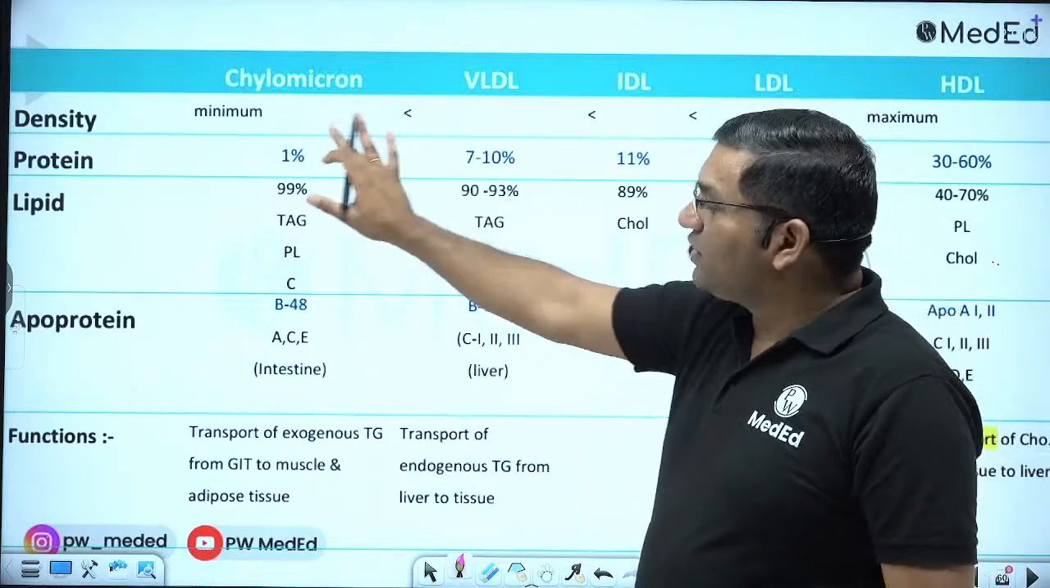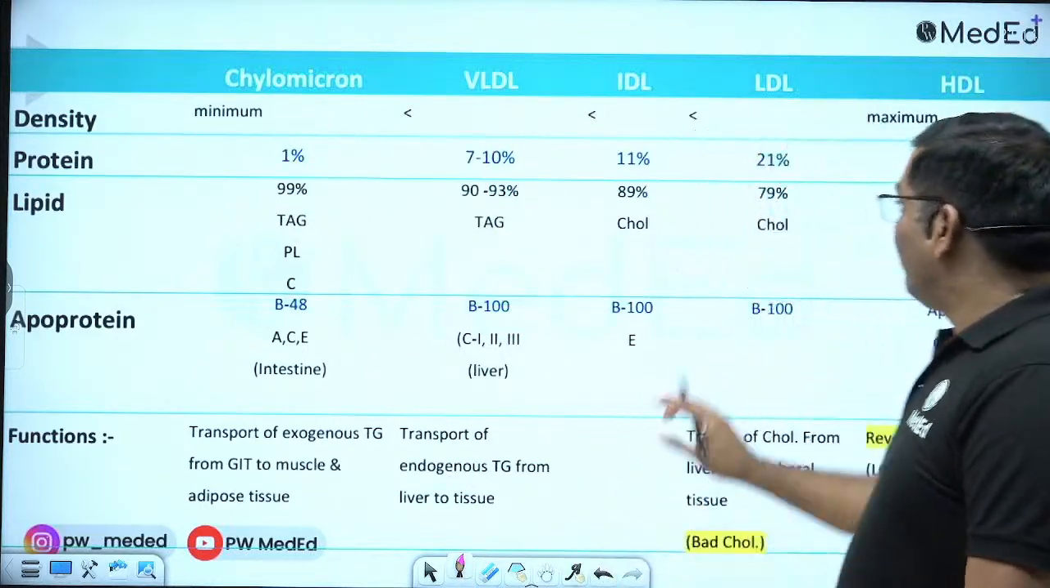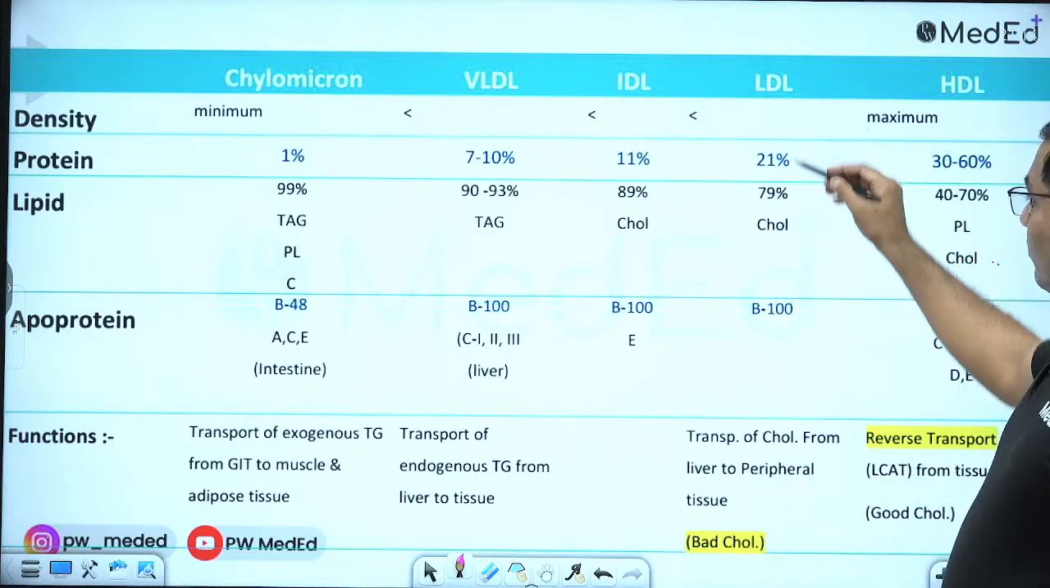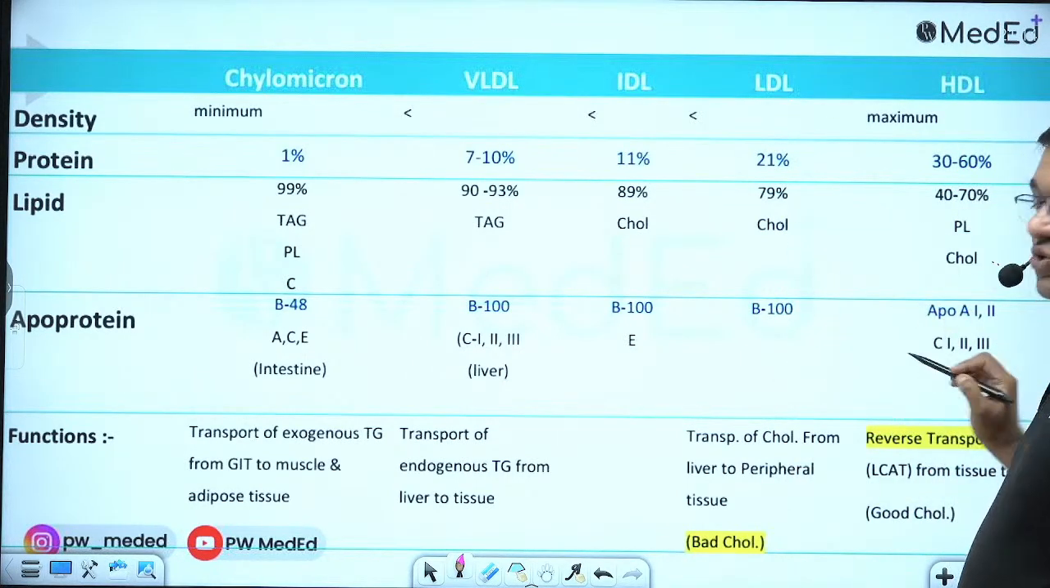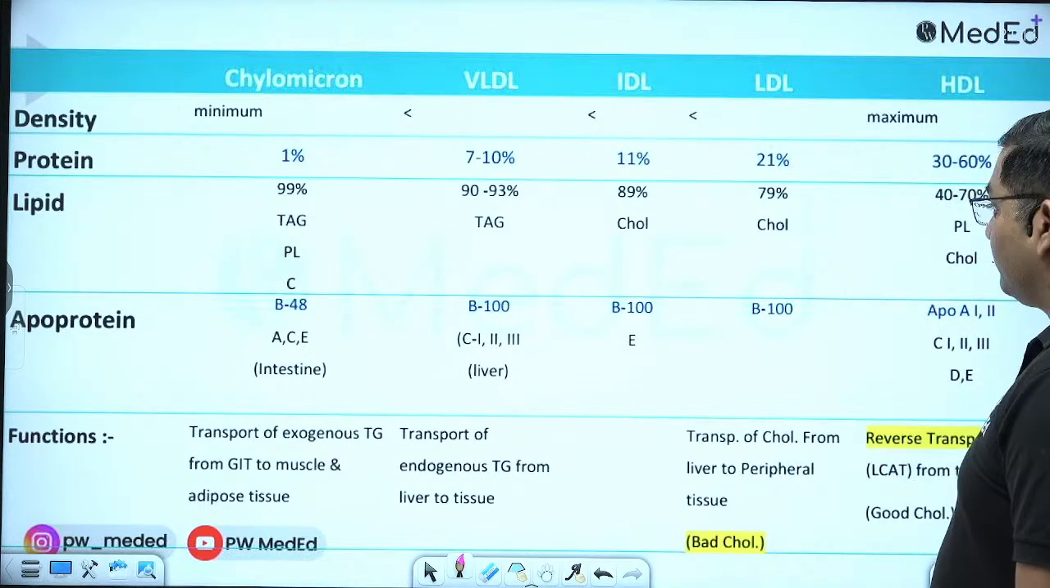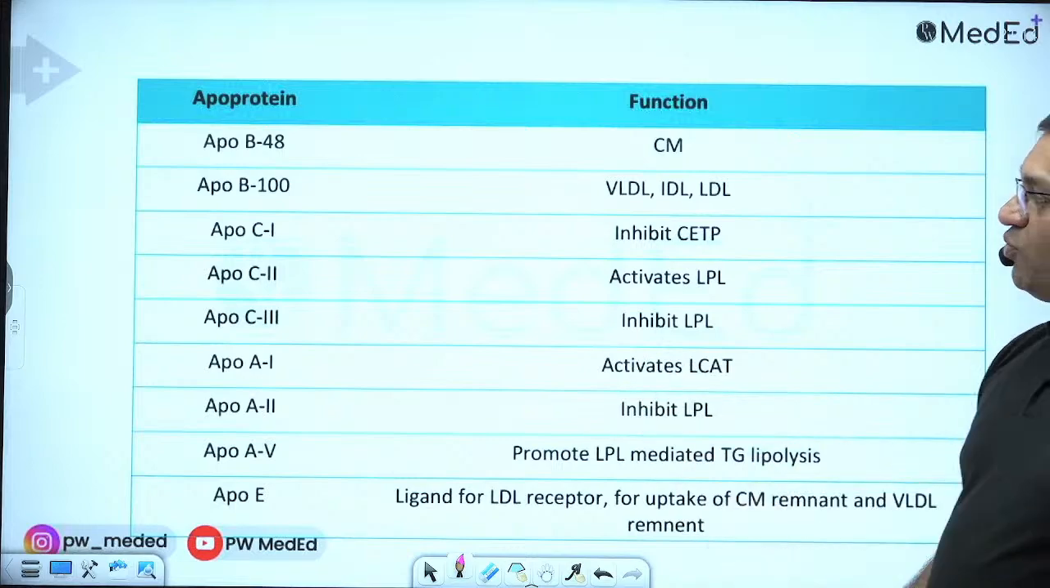So these two are important for the transport of TG, while LDL and HDL are important for the transport of cholesterol. This is from liver to peripheral tissue. This is from peripheral tissue to the liver. So that's why it is known as reverse transport of cholesterol. These are the different lipoproteins.